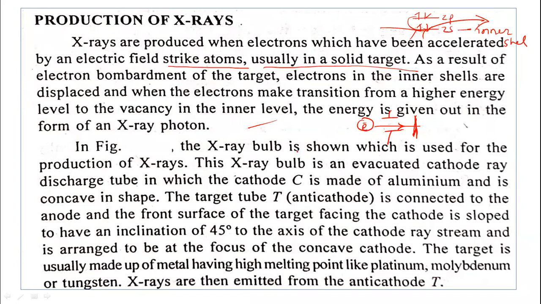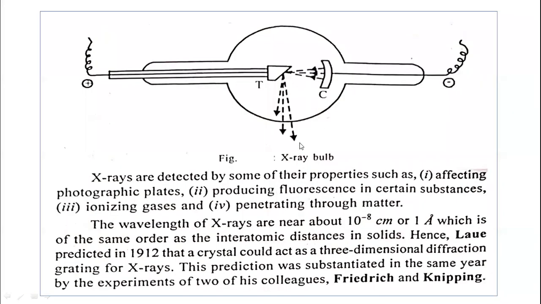Okay, now how X-rays are produced, let us see the figure here. This is the X-ray bulb. With the help of this X-ray bulb, the electrons get accelerated onto the target.